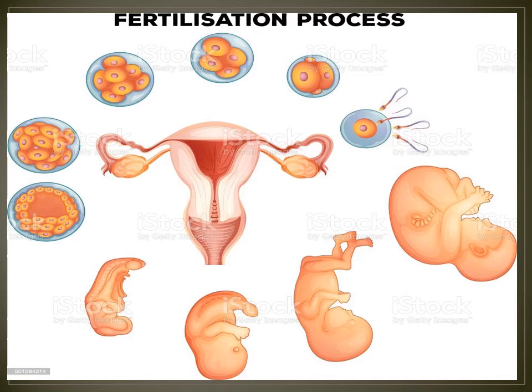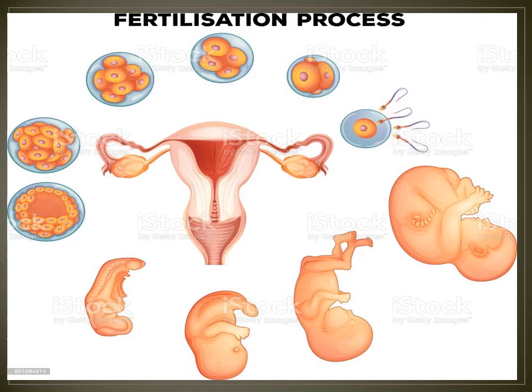Sperm is from the male, ovum is from the female, and they fuse together. The zygote starts dividing within 24 to 48 hours.